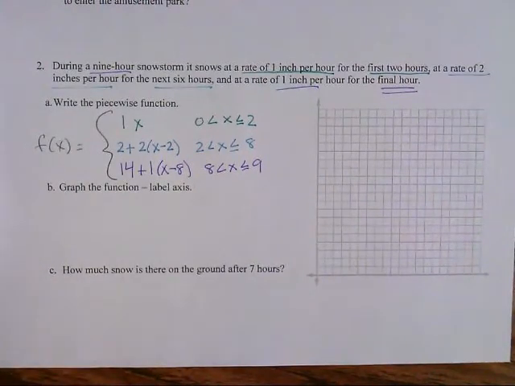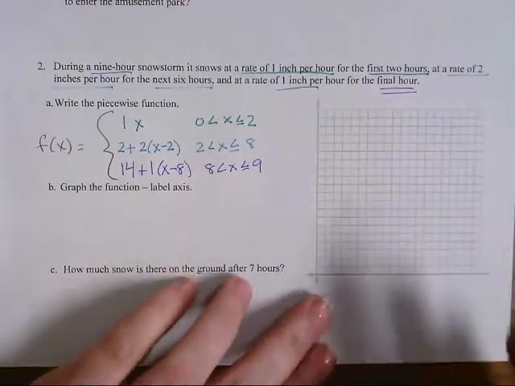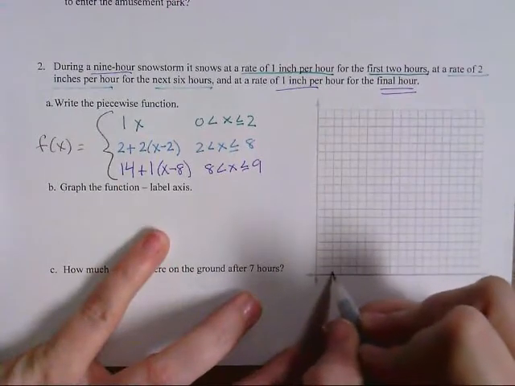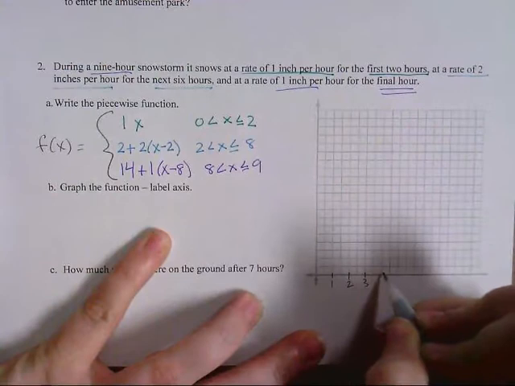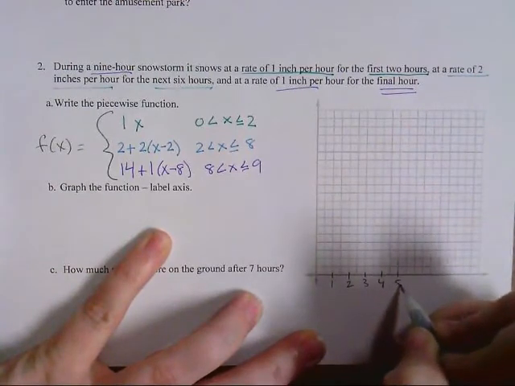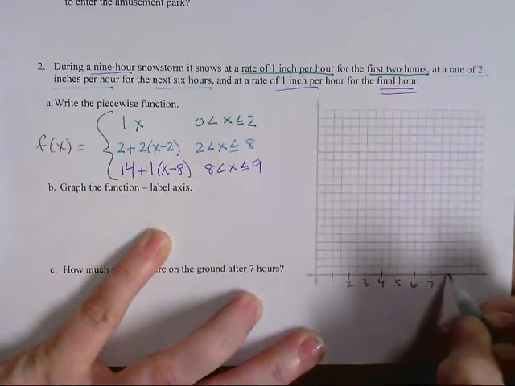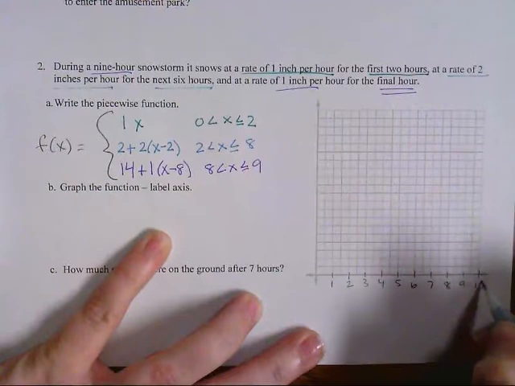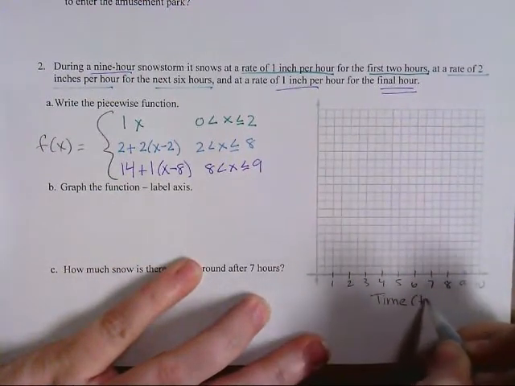All right? Now we're going to create our graph. Okay? I'm going to have my x's. I'm going to skip every other line and mark it 1, 2, 4. We also need to make sure we label this axis. So our x's is our domain. Remember that was the hours in the snowstorm. So we can call this time, or you could say hours.